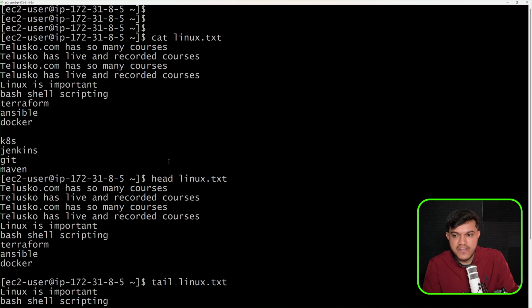Generally we use cat, but if you go with head, it will give you the starting 10 lines. If you go with tail, it will give you the last 10 lines of a file. It will not display everything. But if you go with cat, it will display each and everything there, right?